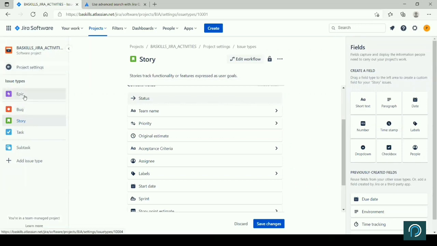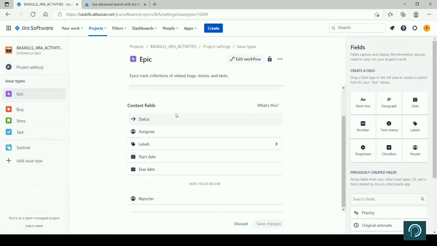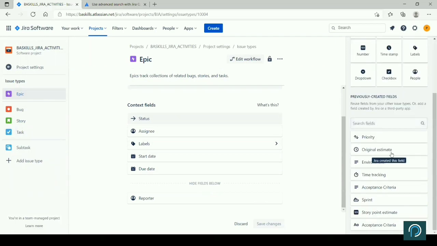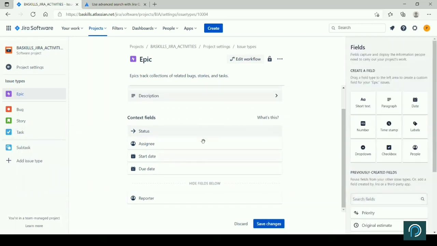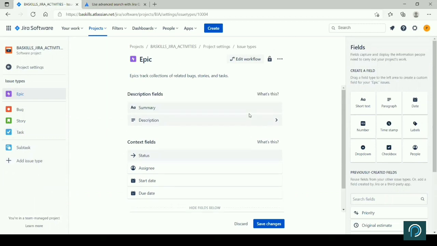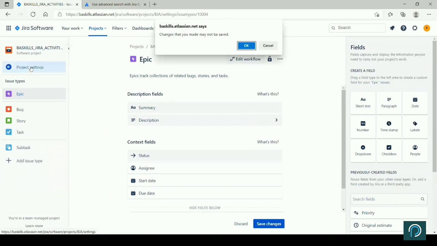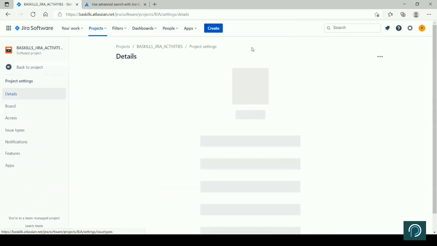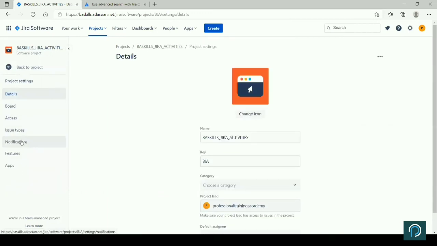All these are part of your project setting. Within project setting, you can do all these. Even for Epic, if you want to add, you create some new field. Some of the fields which are already created, you can add or remove. If you remove, it will be removed. All these activities you will do when you go back to project setting. Let me not save.